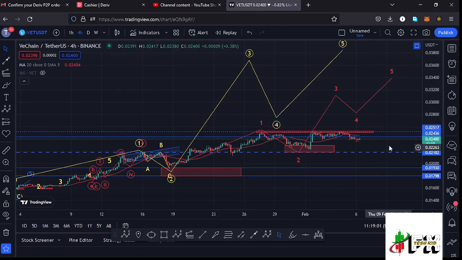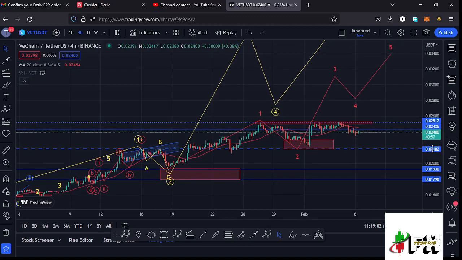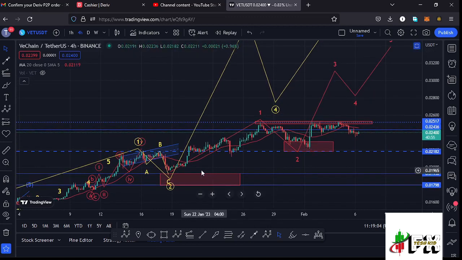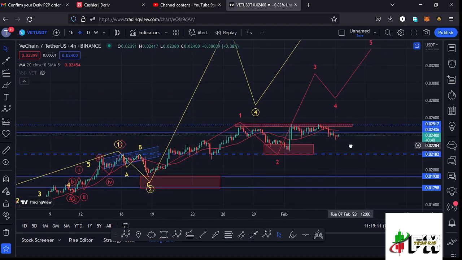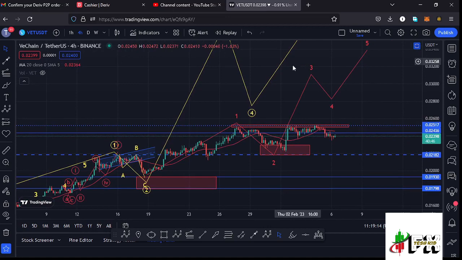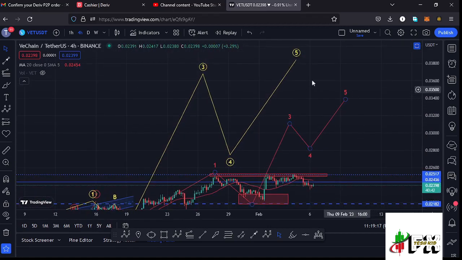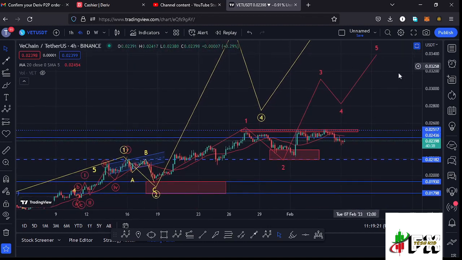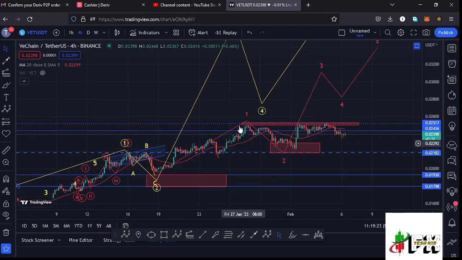And here on the chart you can see that I have this Elliott wave structure in red, where I believe that we have seen the high for that first wave. We have also retested in the formation of this wave 2, and whatever we are seeing at the moment could be the start of the formation of this wave 3 to the upside, before we can expect a wave 4 and then a wave 5 to fully maximize the formation of this larger Elliott wave count 3.